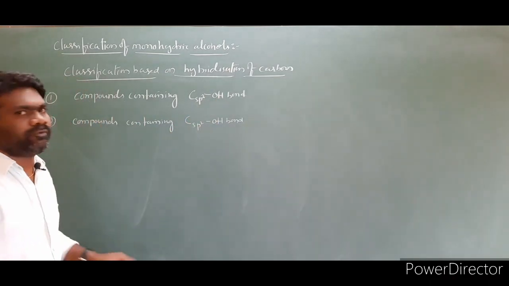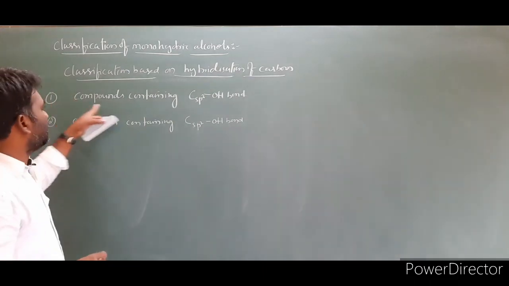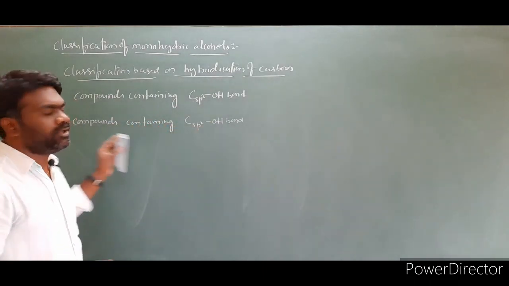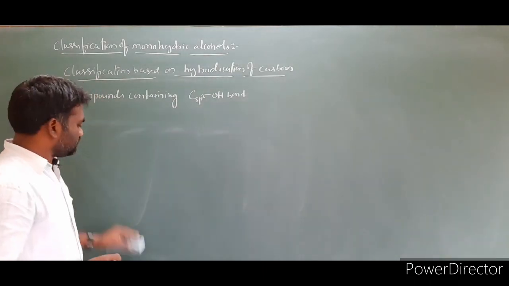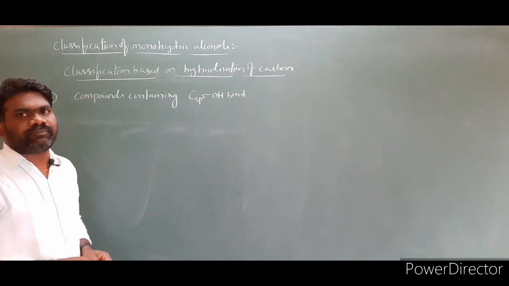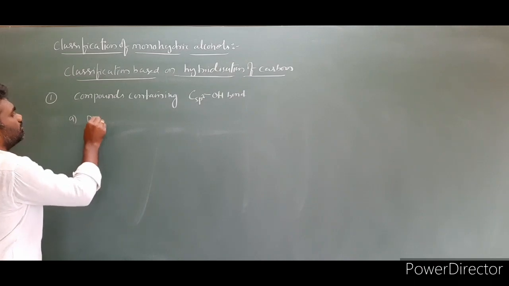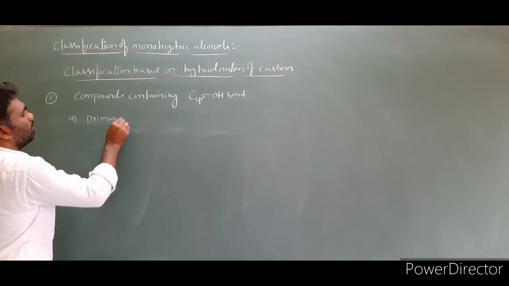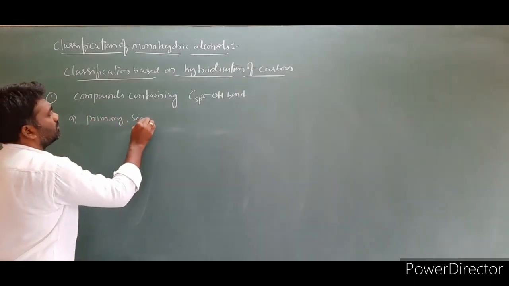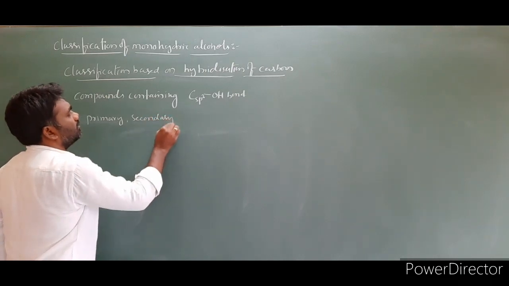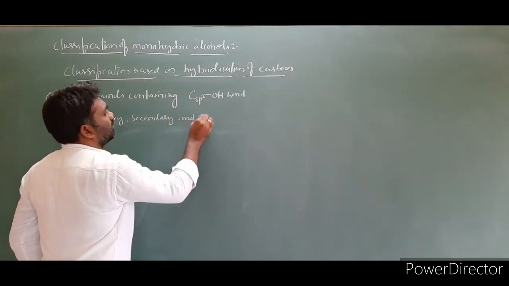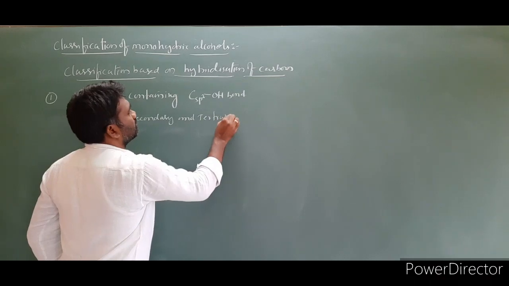So let us discuss one by one. First we will discuss compounds containing C sp3-OH bond. So this is further classified into three types. One is primary, secondary and tertiary alcohols.